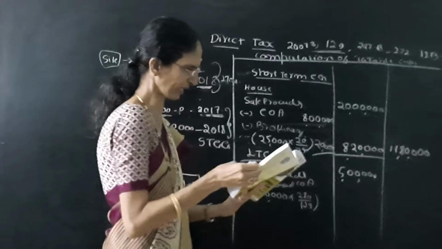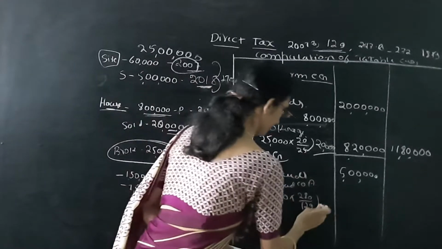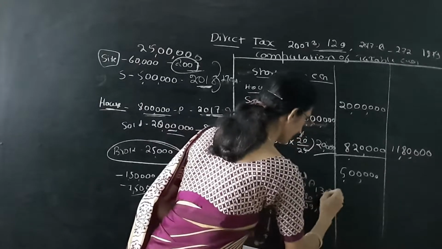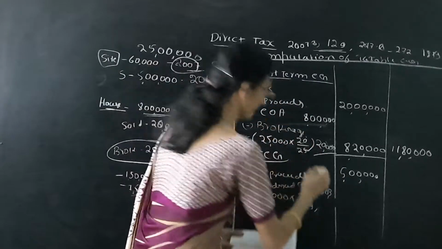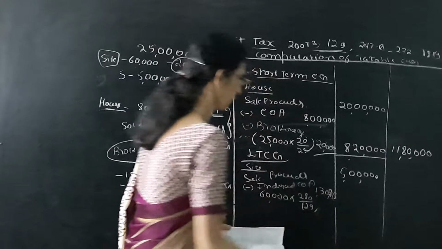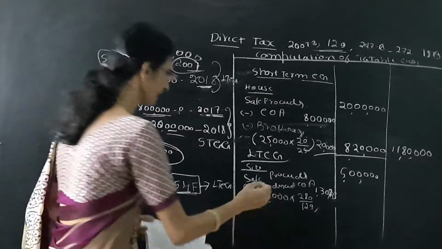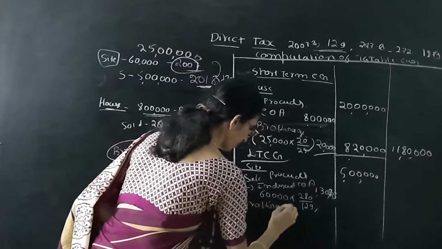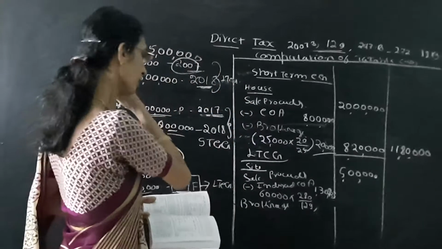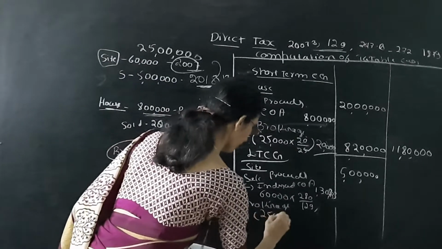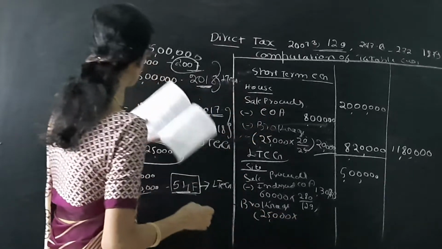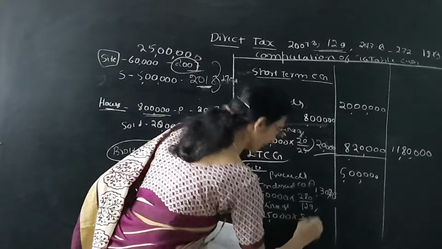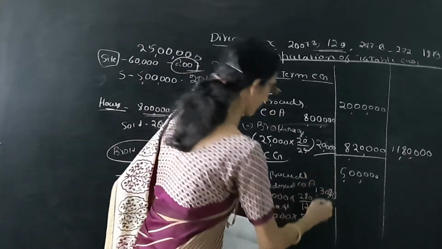So divide by 129, we get 1,30,233. Then once again we have to deduct the brokerage. Out of 25,000, the site is 5 by 25, that means 5,000.